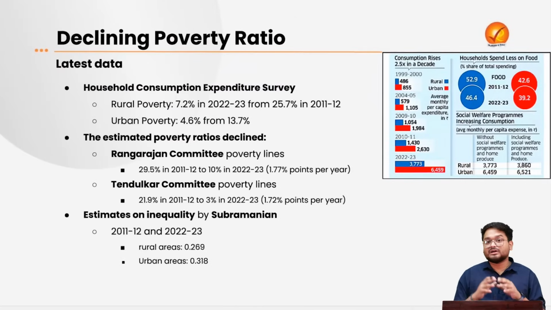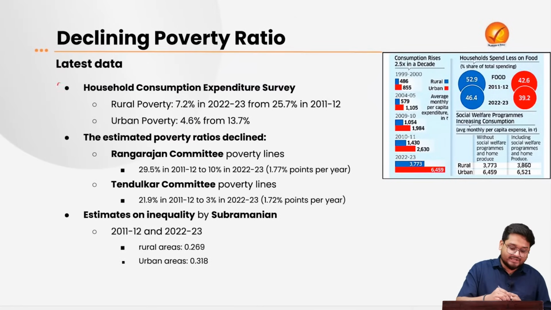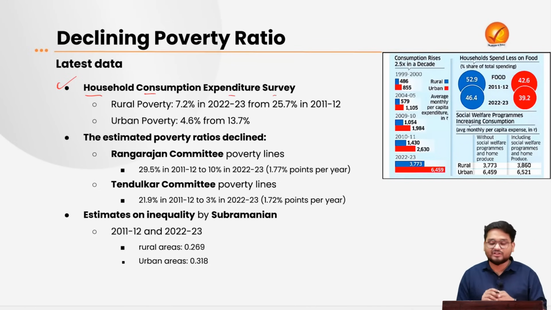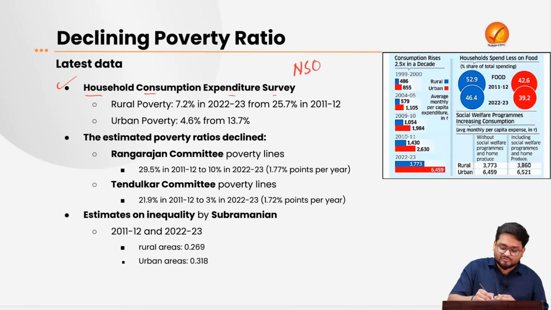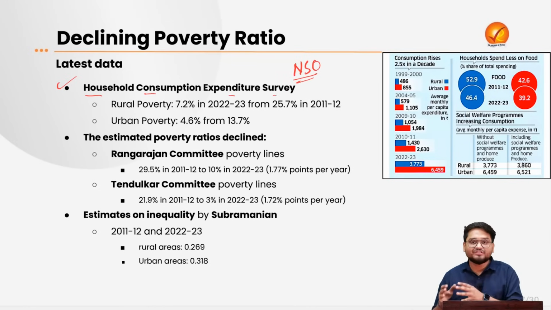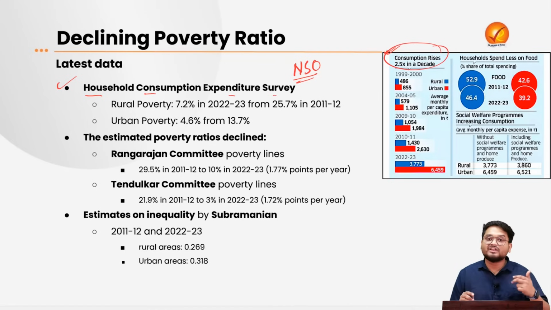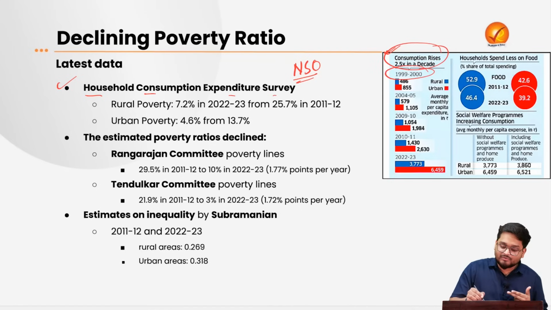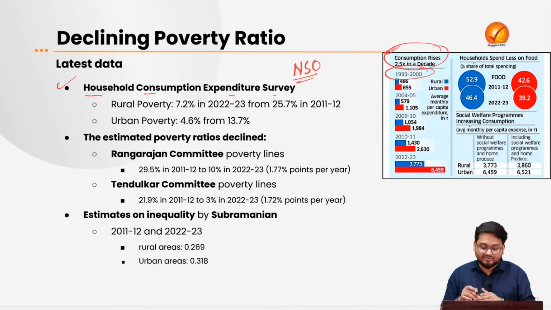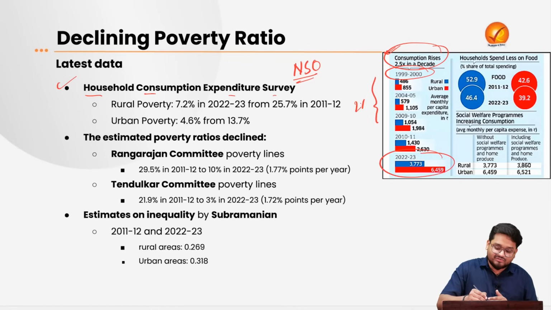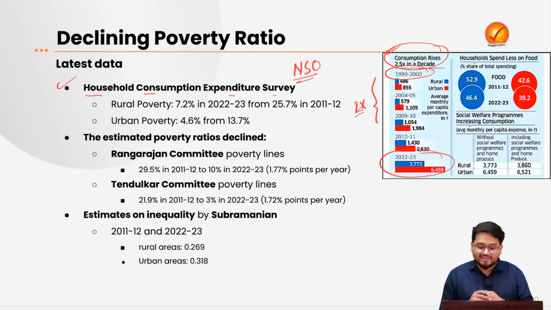And this is another set of data that this editorial is talking about, known as the Household Consumption Expenditure Survey, which is released every 5 years by the NSO under the Ministry of Statistics and Programme Implementation. According to this report, over a decade the consumption expenditure of the people has increased more than 2 times, as we can compare from 1999-2000 to 2022-2023. The expenditure has increased around 2.5x, right?